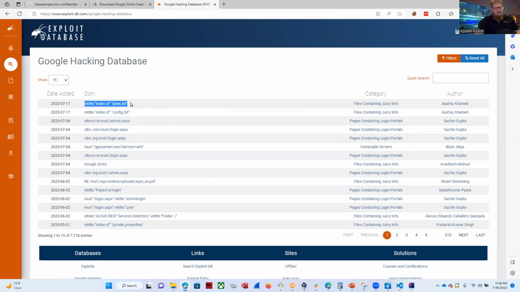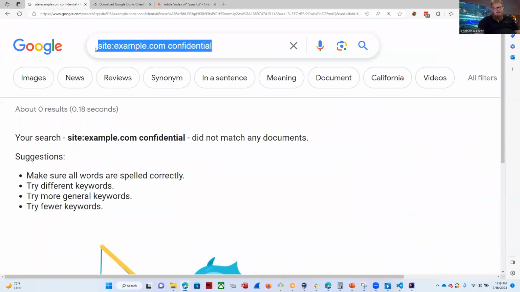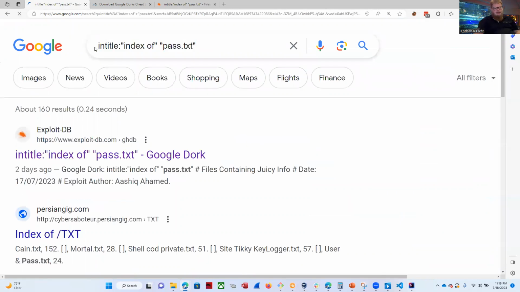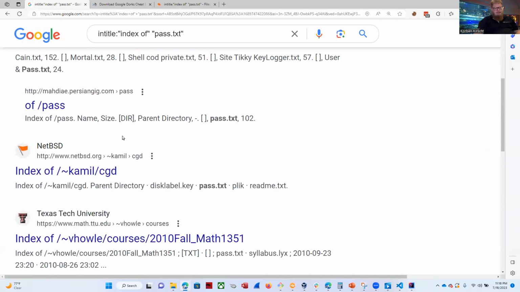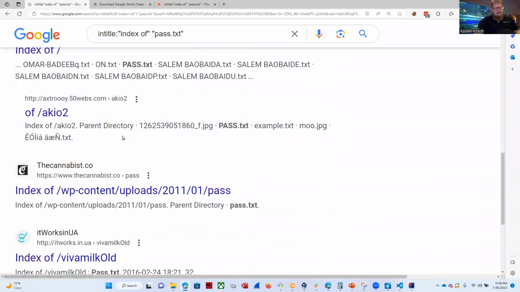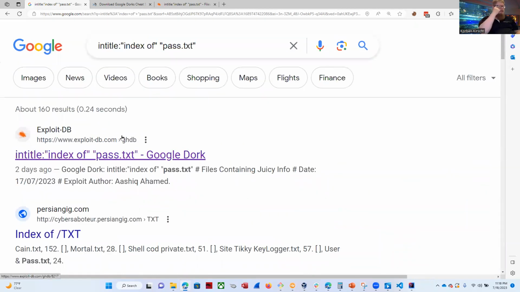Let's go ahead and search this one: intitle:index of past.txt. It's actually easier just to go into the page and then copy it from here. It's just giving me a difficult time trying to copy it from the link. Let's go ahead and paste this here and see what we find. So we found a whole bunch of these index pages with past.txt in them. Again, be careful clicking on these because they may contain payloads. That's why I'm not clicking on any of them, because I'm not actually in a secured lab environment right now.